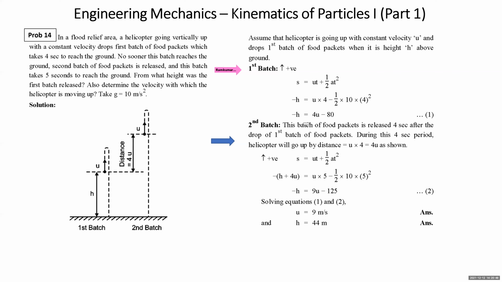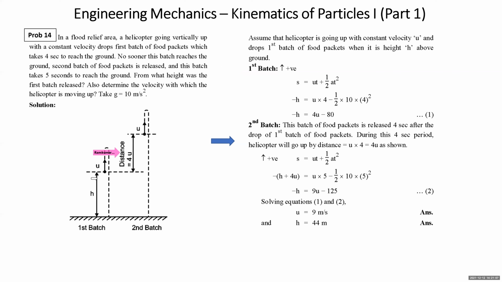You get minus h is equal to 4u minus 8. Now, the second batch. What is said about the second batch of the food packet is released 4 seconds after the first batch reaches the ground. That means during those 4 seconds, the helicopter is going up or not? The helicopter is going up with constant velocity.